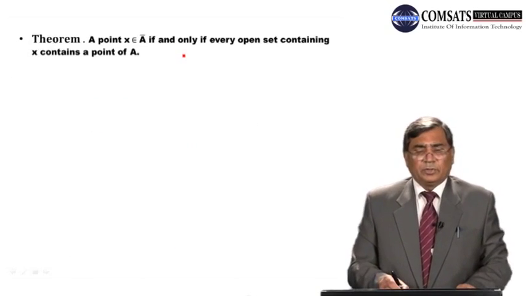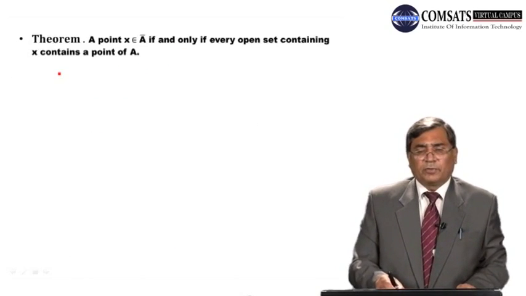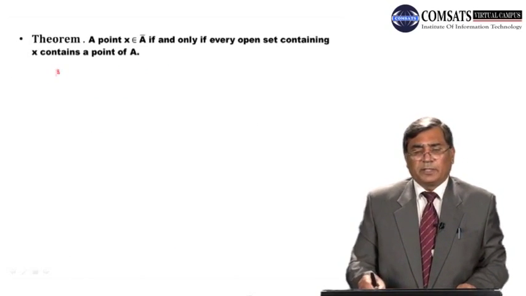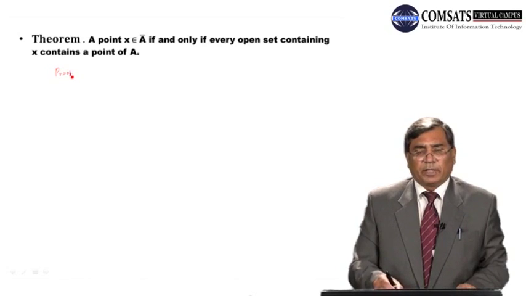Dear students, in the theorem: a point X belongs to closure of A if and only if every open set containing X contains a point of A. This is an if and only if statement.